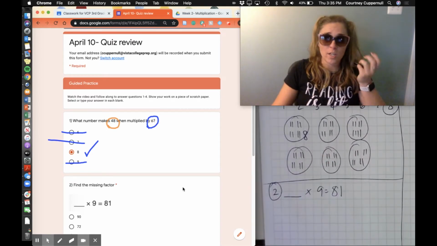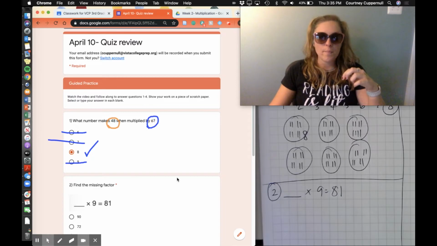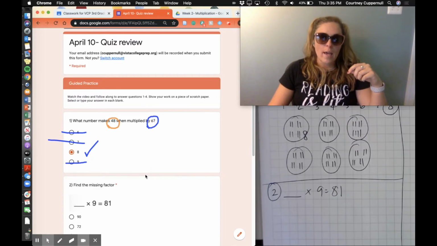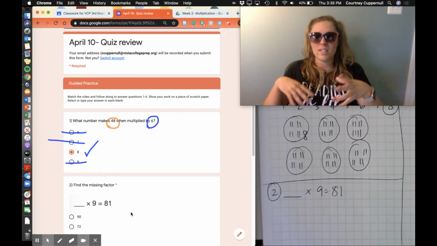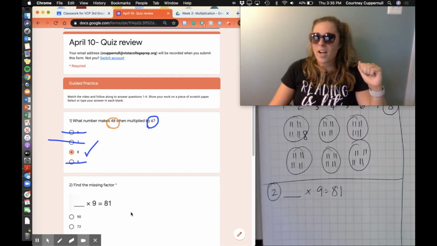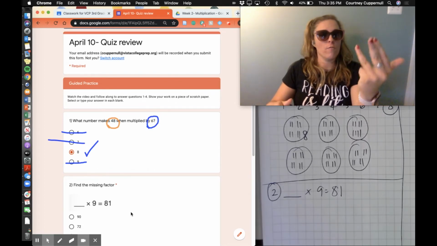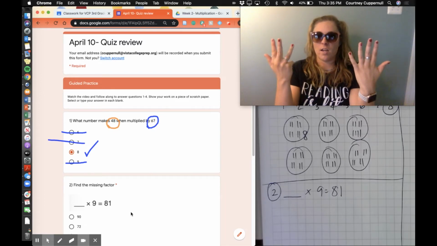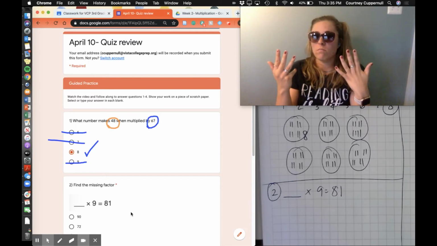And first, just like a good mathematician does, I'm going to look at my answer choices and see if I can eliminate some off the bat, kick some off of answer island, right? So I'm going to think, what do I know about groups of 9? Something I like to do is multiply by 10 and see how reasonable my answer choices are. So what's 10 groups of 9? 10, 20, 30, 40, 50, 60, 70, 80, 90. So 10 times 9 equals 90. 9 times 10 equals 90.